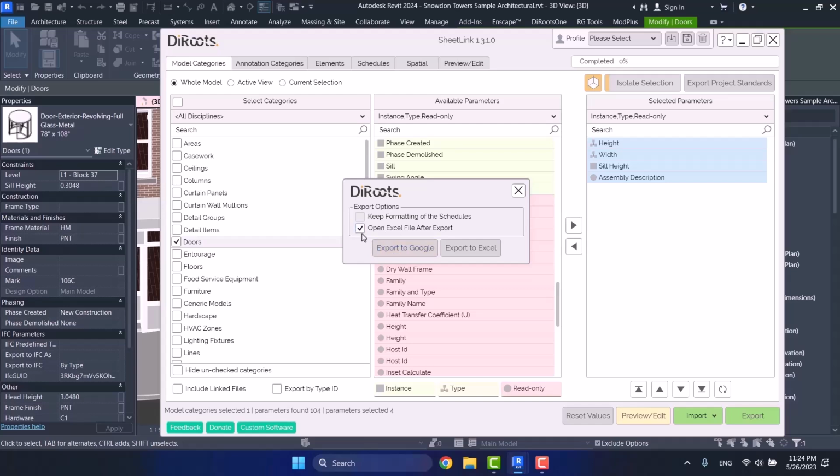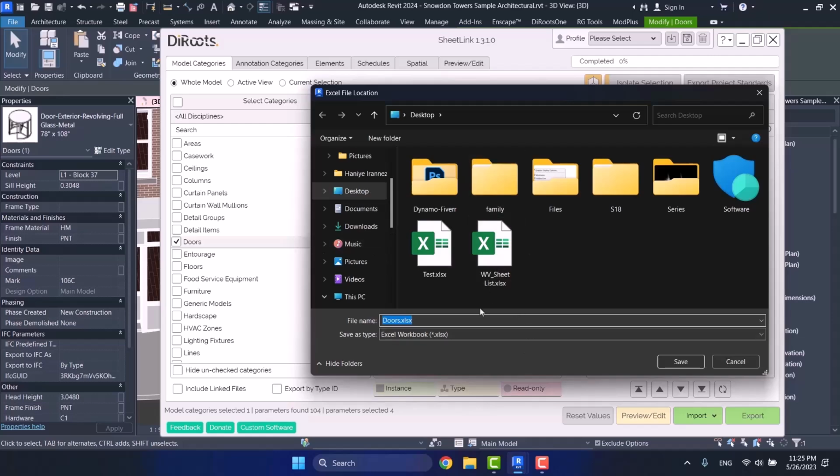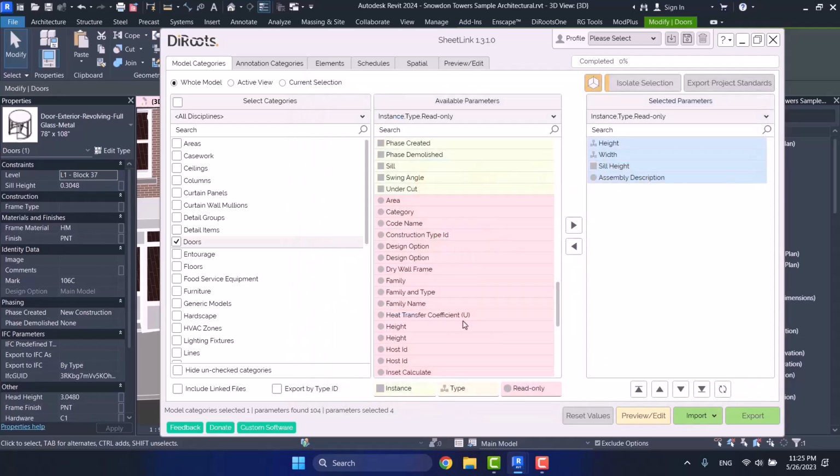The next option is Clear. It wants to open your file after exporting. I choose it, it's okay. I keep it to be like that. Down here we have two options, Export to Excel and Export to Google. The left one is for Google Sheet and the right one is for Excel. We don't have anything to do with Google Sheet, we want to work with Excel. I choose Export to Excel here, and the option Open Excel file after export is also ticked on. After that, it will open the file for me. I choose Export here, and that's okay. It will save it on the desktop for me. When its job is done, it will open the file for me.